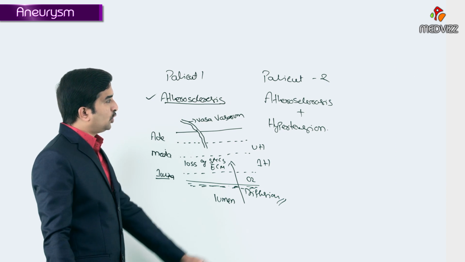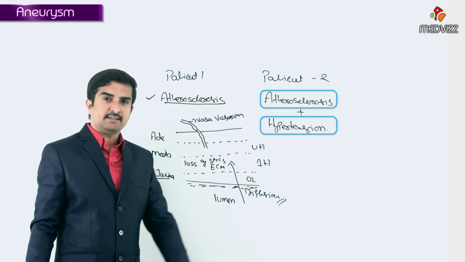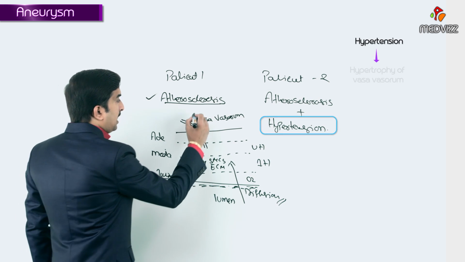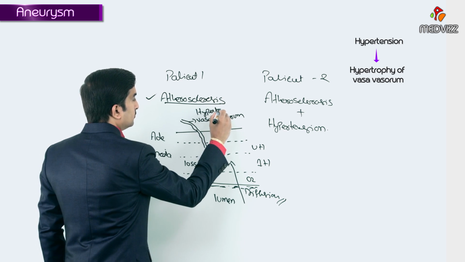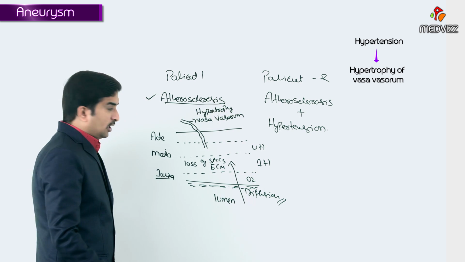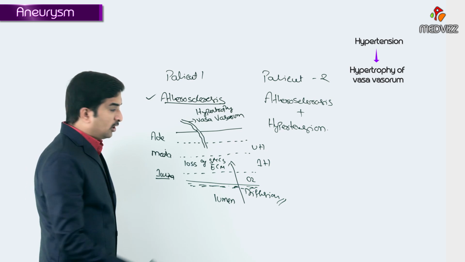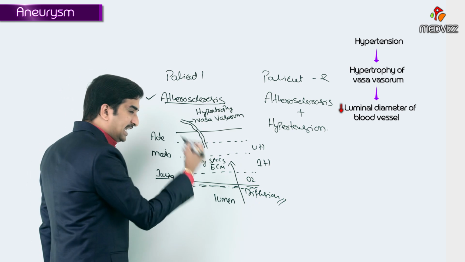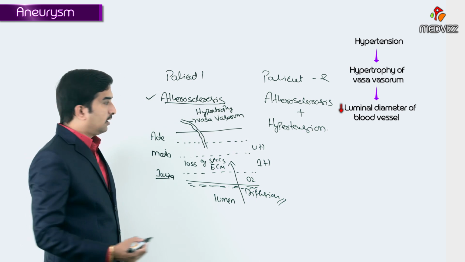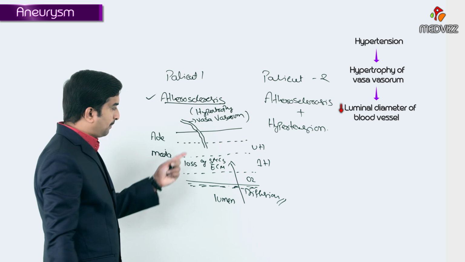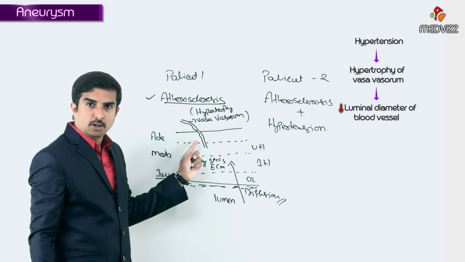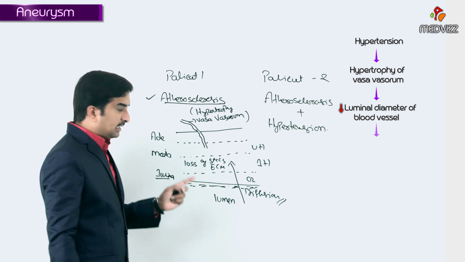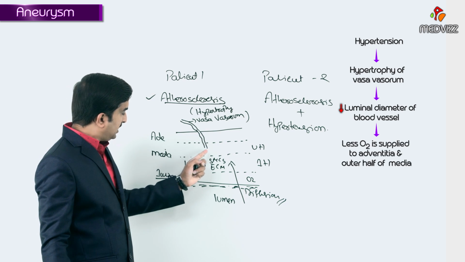If you take patient number 2, he is suffering from atherosclerosis as well as he is a chronic hypertensive patient. So in hypertension, what happens is there will be hypertrophy of vasa vasorum. So whenever there is a hypertrophy of vasa vasorum, what happens? The luminal diameter of the blood vessel, which is vasa vasorum, decreases. Because of the hypertrophy of the vasa vasorum, what happens to the luminal diameter of the blood vessel which supplies the vessel wall? Decreases.